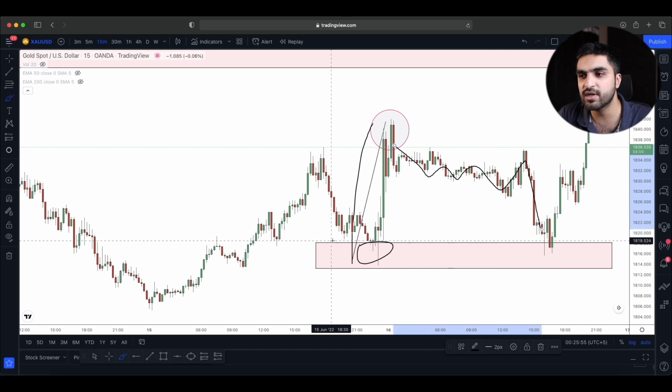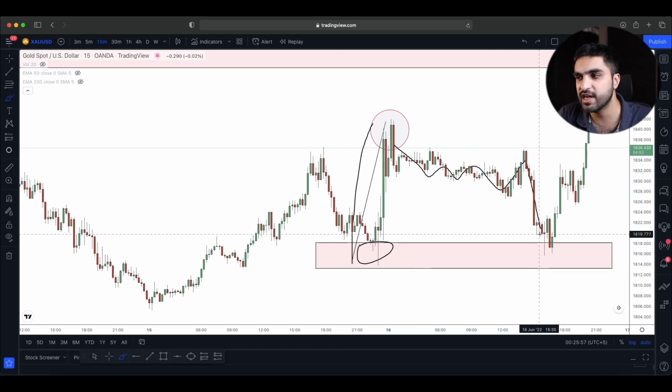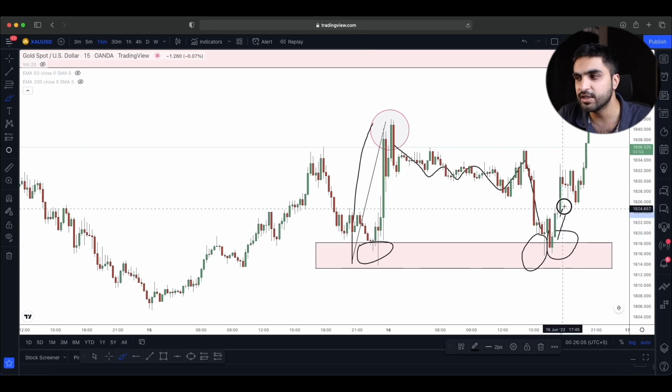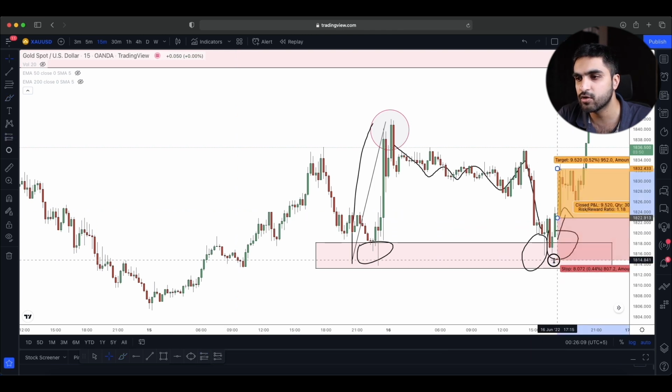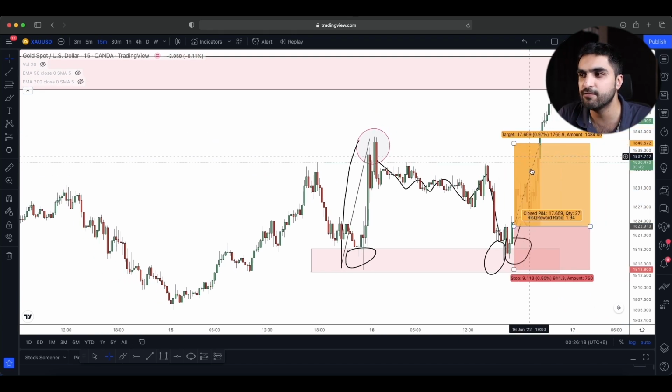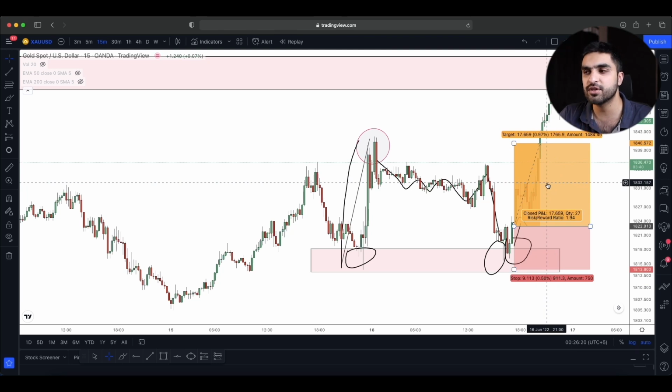And when we came towards that level of demand, we got rejected once here, then we got rejected for the second time. And when we got rejected, the market started to go up. So anywhere we place our trade after this rejection, put our stop loss just below the rejection area, and our target at the higher high is definitely a very great opportunity, and it was around a 1.94 risk reward ratio trade.